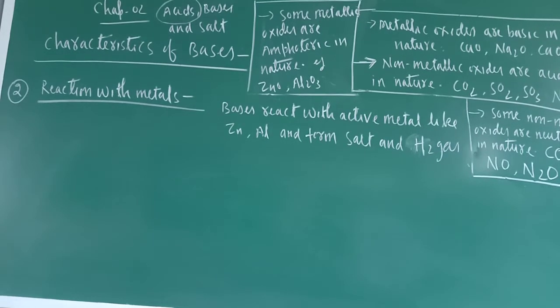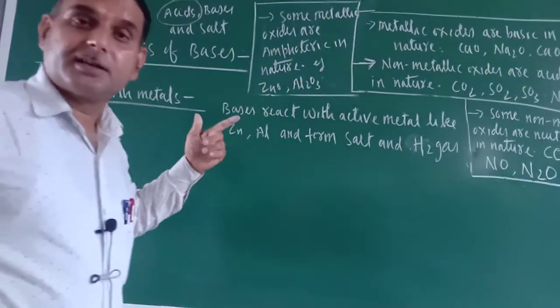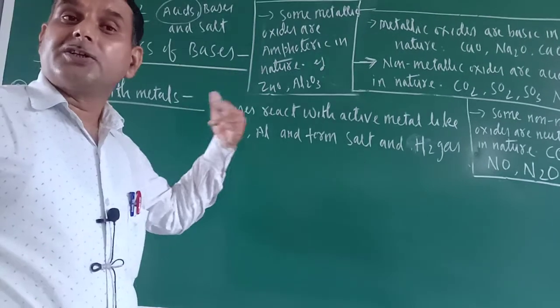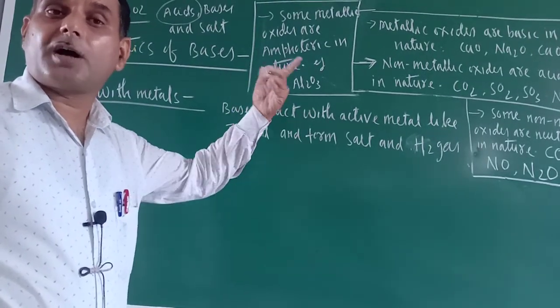Okay. So let us move toward the next property of bases. What is the next property of bases? Just see. Reaction with metals. So just see, acids were also reacting with the metals. Acids like, just see, zinc reacted with the HCl and formed ZnCl2 and hydrogen gas.